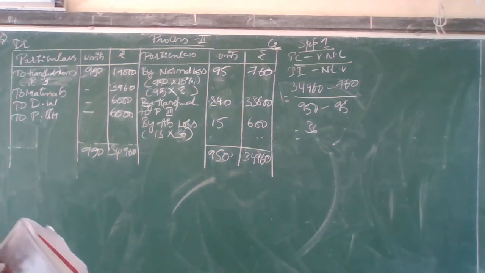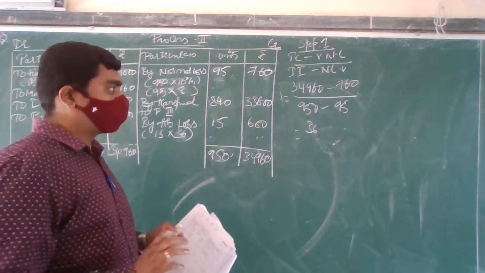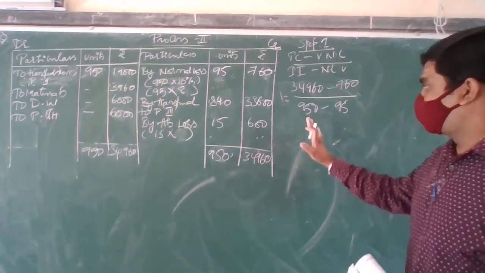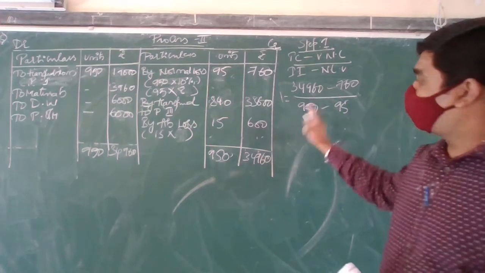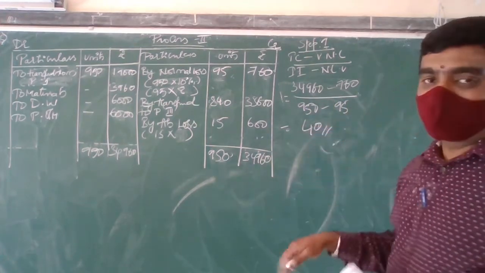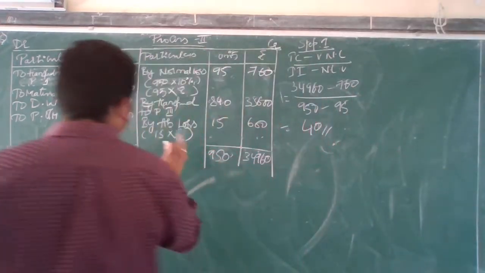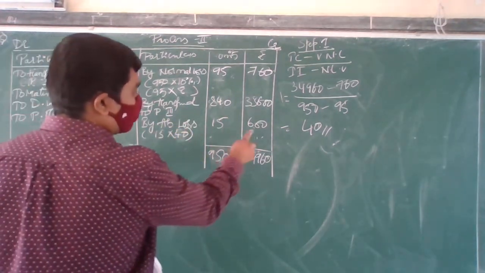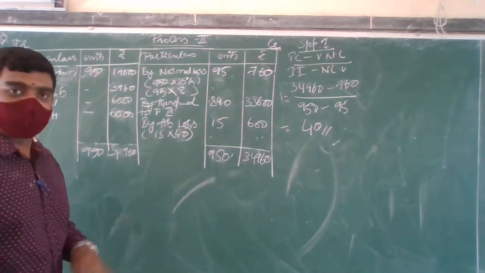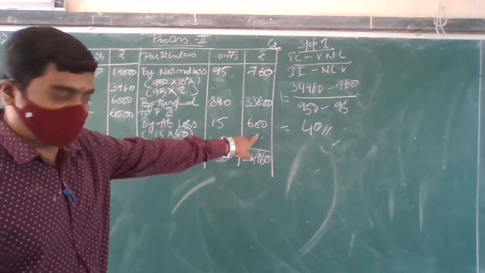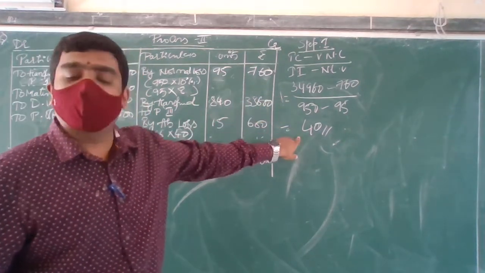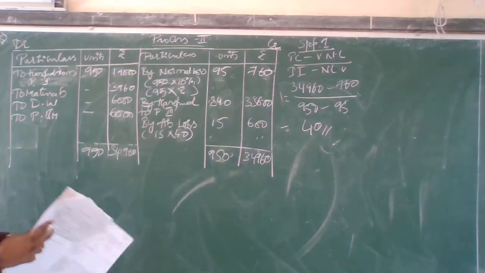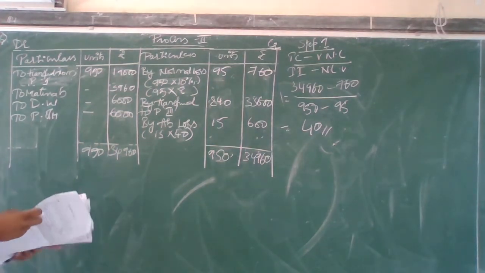540. Okay, but here you are going to get, just a minute. Okay, students, see, there is a small mistake. If you multiply and simplify this, you are going to get 40 itself, and the abnormal loss is to be multiplied with 15 into 40 itself. 15 into 40 if you do, you are going to get 600, not 36. If you simplify this, you are going to get 40 itself. Okay, no need to get confused. Okay, let's move on to the next one, that is process 3.